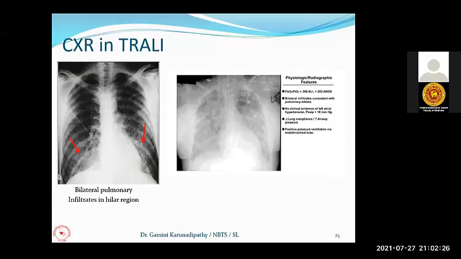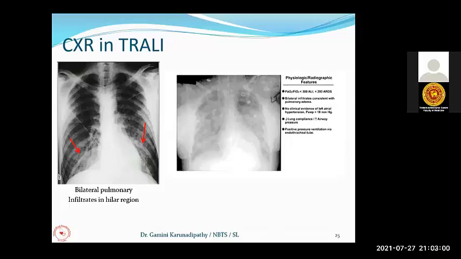Now, these antibodies will react with the neutrophils primed in the pulmonary vessels, leading to release of various active substances which can damage the pulmonary endothelium, and a lot of fluid in the pulmonary vascular compartment will leak out to the alveolar spaces, leading to fluid in the alveoli and interstitial spaces. So this is the pathophysiology of TRALI.